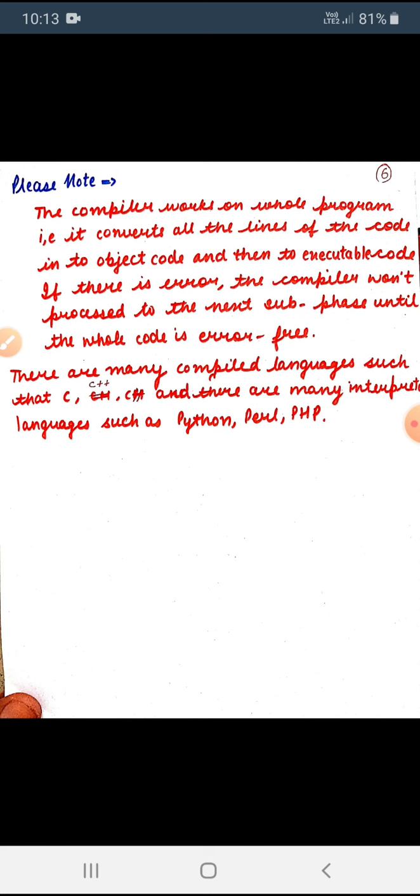Many languages use the compiler. First are C, C++, and C sharp. Another group of languages use the interpreter: Python, Perl, and PHP. In the next topic, we will discuss the working of the interpreter. Till then, study this.